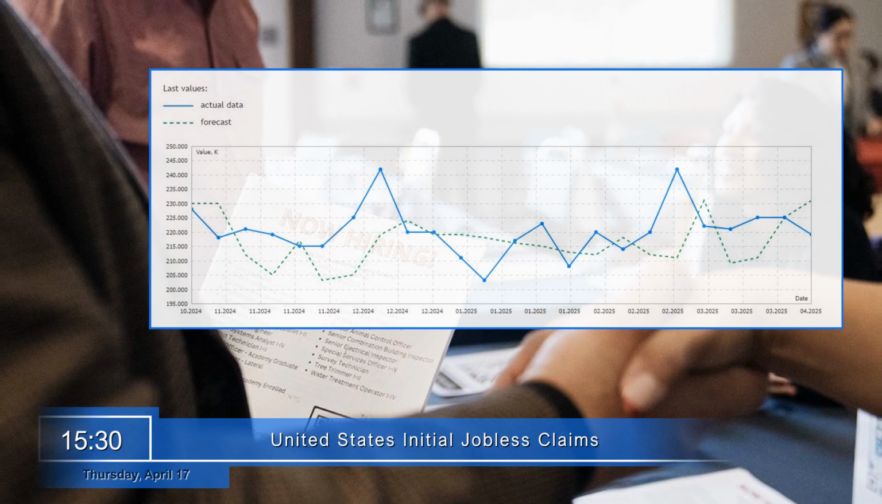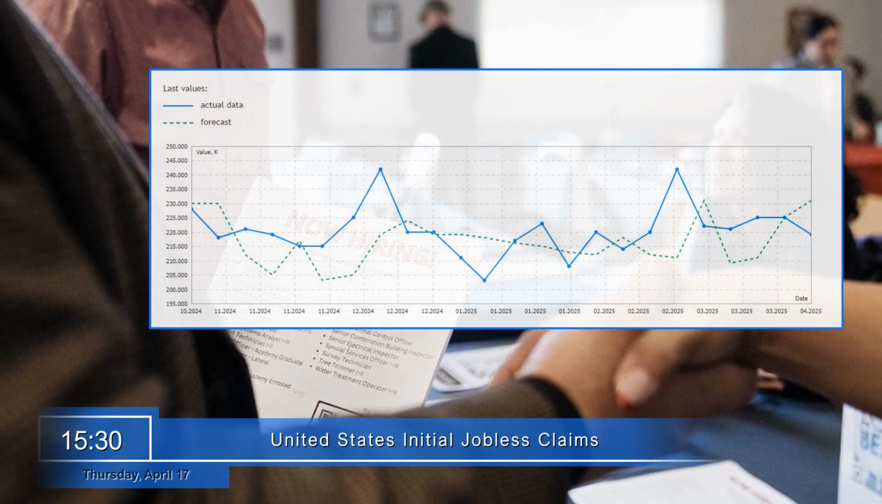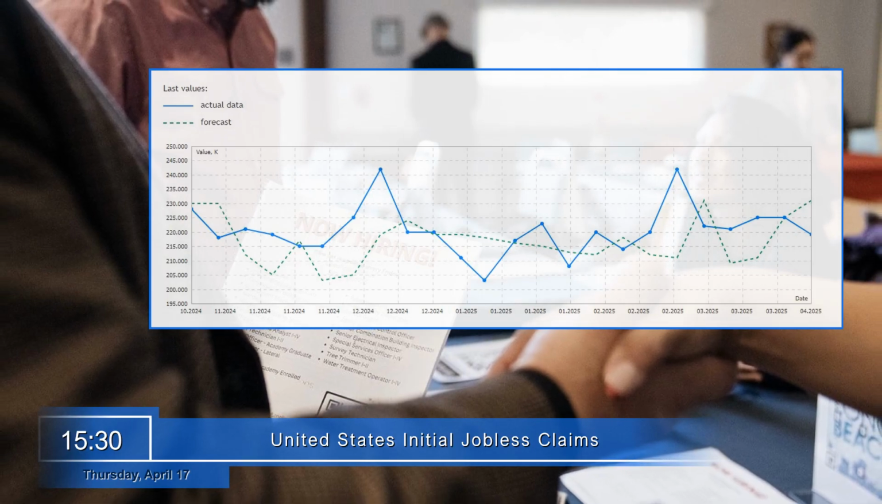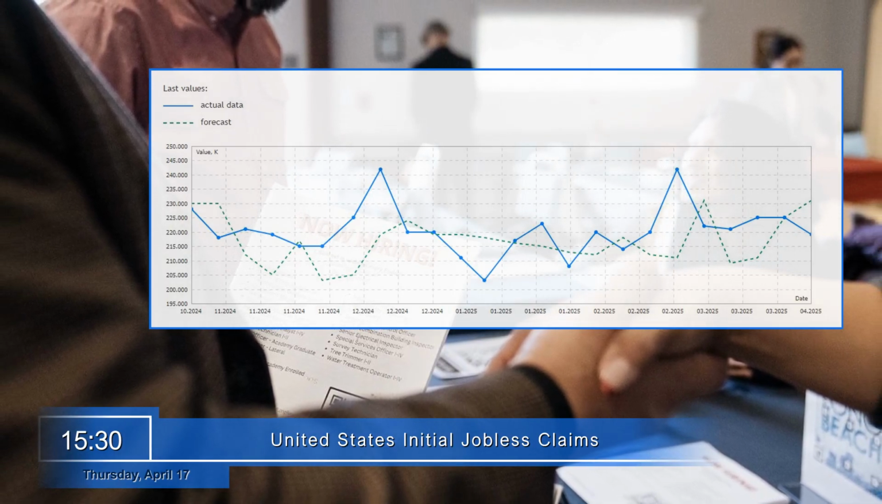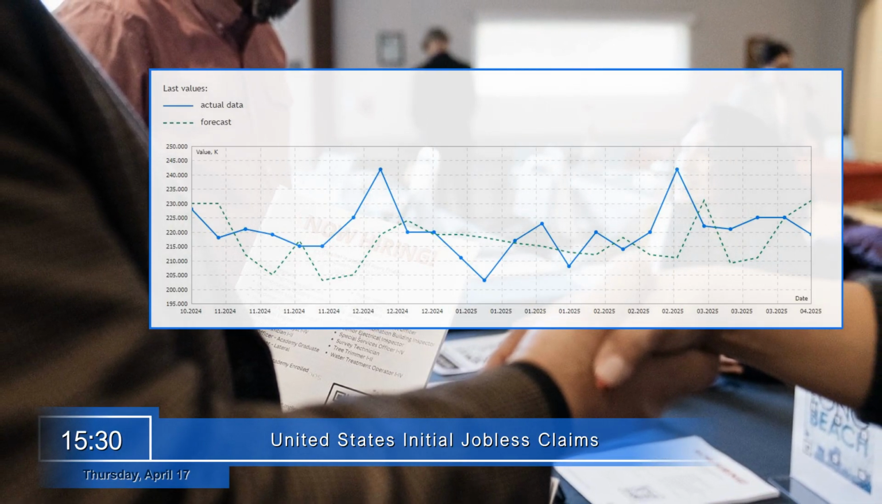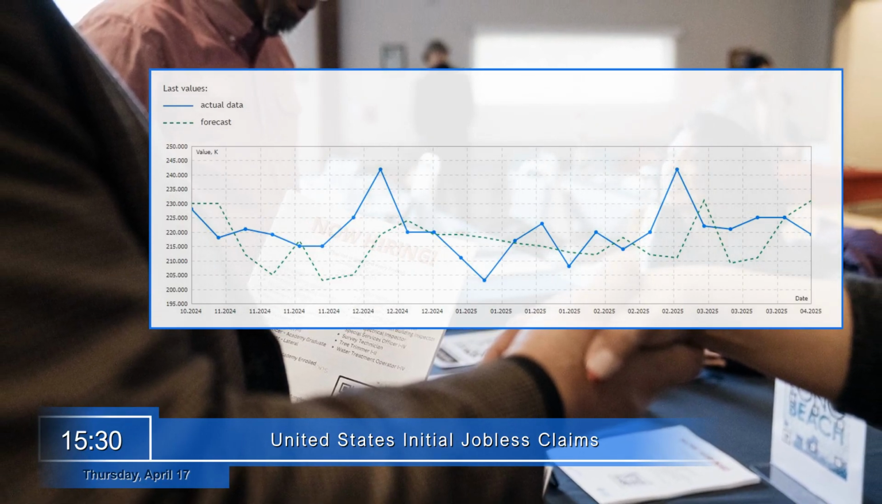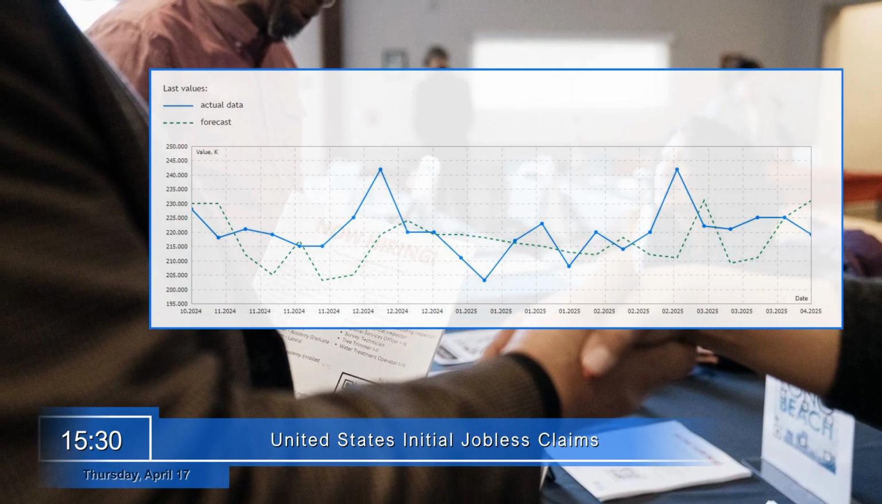At 3:30 p.m., the number of initial jobless claims in the U.S. will be released. This figure reflects the number of people who have applied for government assistance for the first time during the past week. A consecutive rise in claims over several weeks could negatively affect the value of the U.S. dollar.